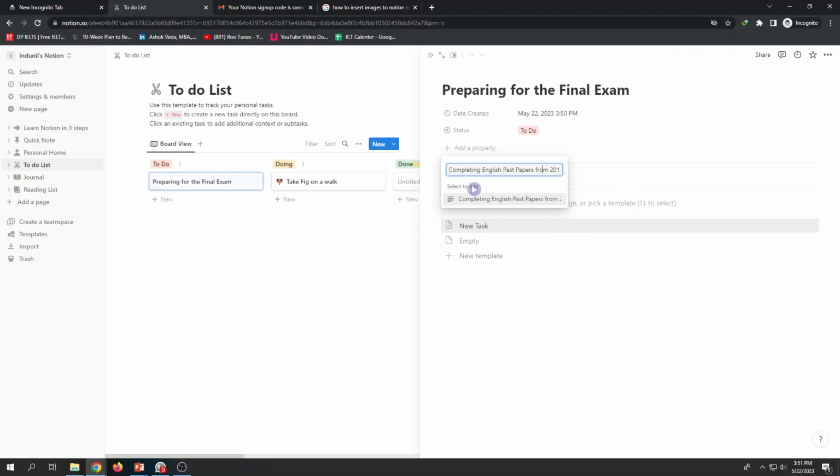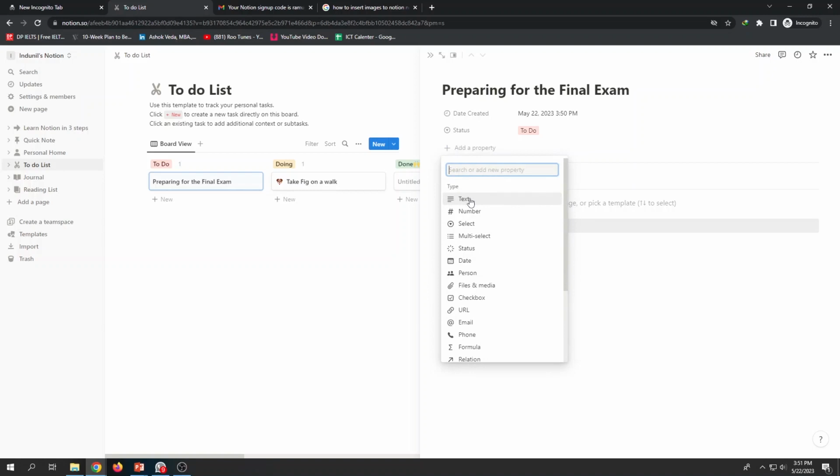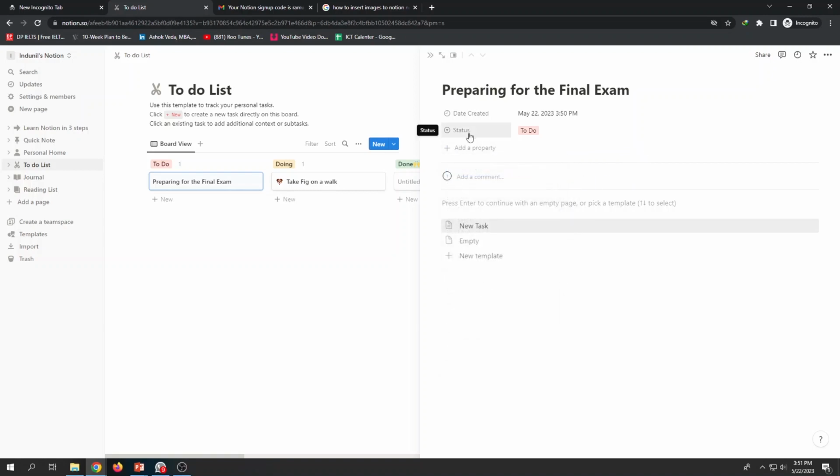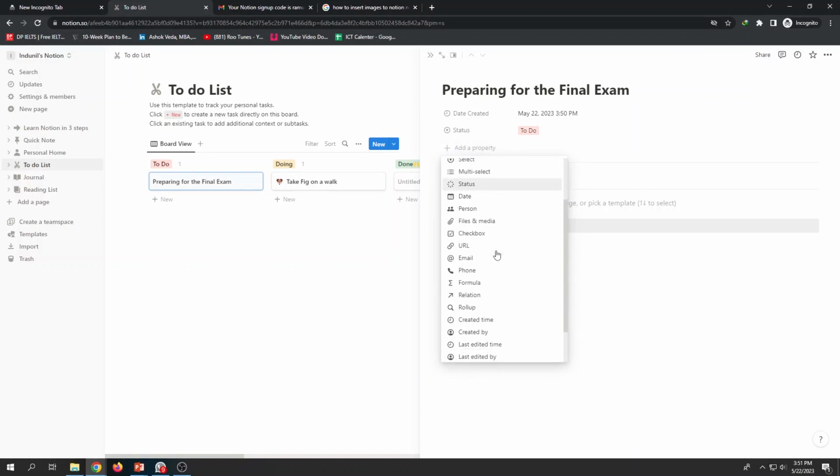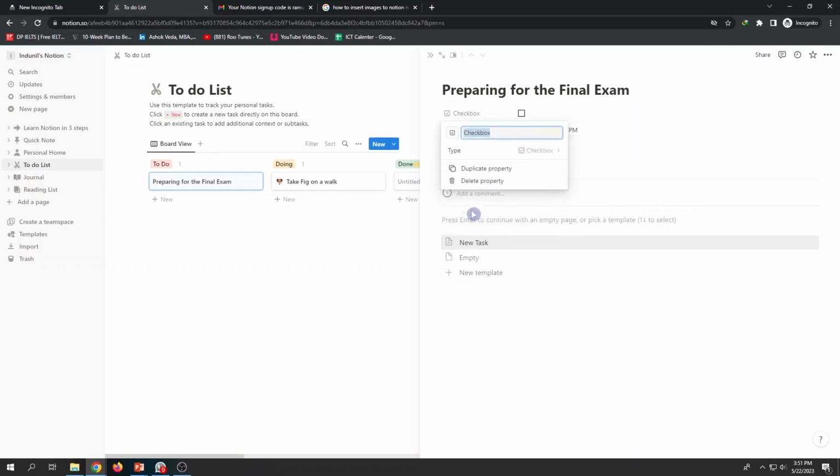Then that's a certain addition, I add a property. Sorry, then to edit, I just say add a property. Then in that property, I may say the checkbox, right? I wanted a checkbox. Let's say complete English past papers from 2015.